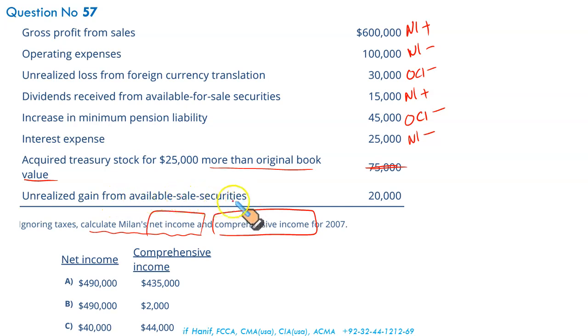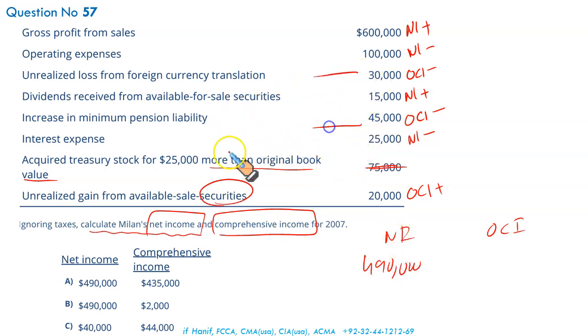Unrealized gain from available for sale debt securities, 20,000. It's an OCI addition. Let us calculate the net income and OCI, and then we will give our conclusion. So net income, adding 600 plus 15,000 less 25,000 gives you a total of 490. For OCI, 30,000 negative, 45,000 negative, and 20,000 positive gives you overall net OCI of negative 55. So your net income is 490.